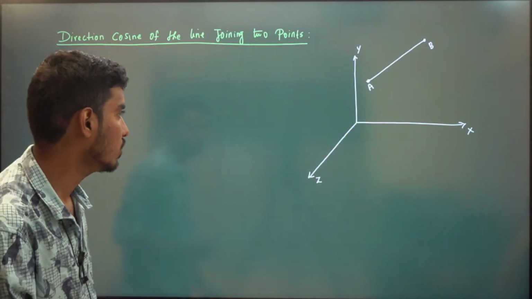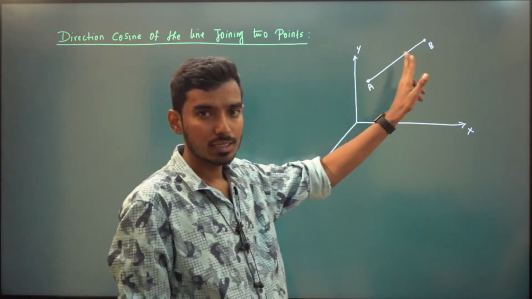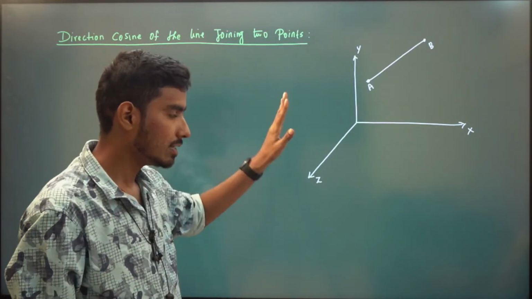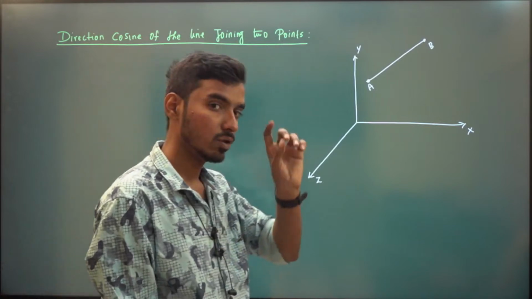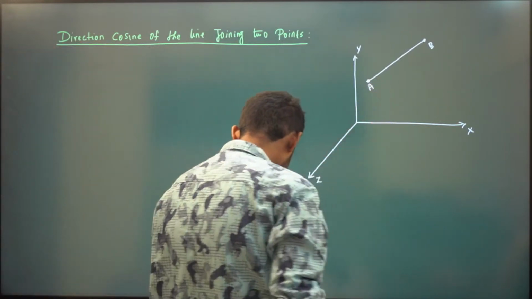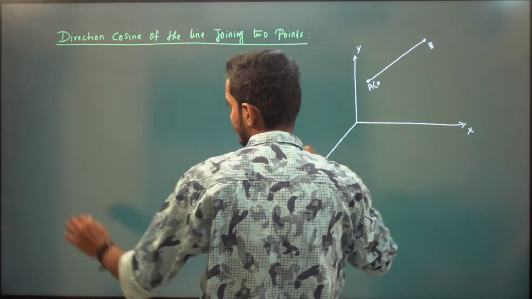Very important. How do we find the direction cosine of a line joining 2 points? I'll write down the proof, and then I will explain in more detail, and you will get more clarity after that. Let us say this point is some x1 comma y1 comma z1.